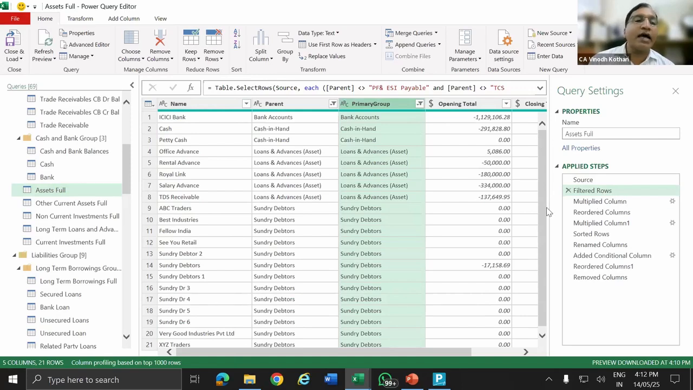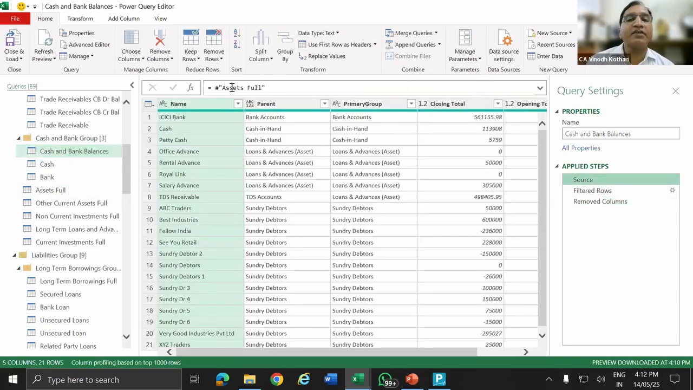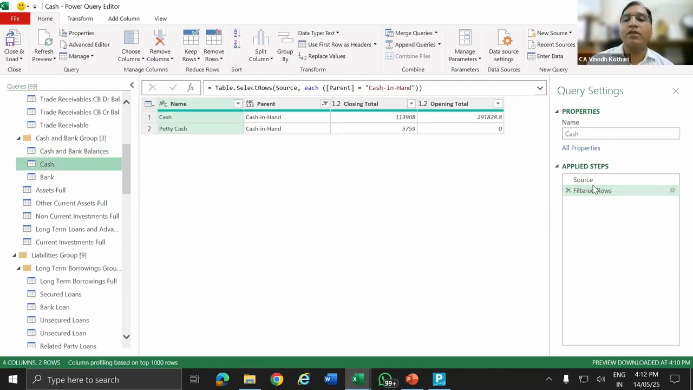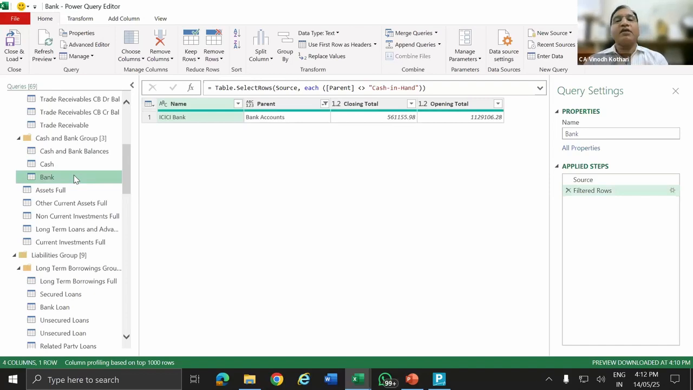Then from this, I have created another reference and created the cash and bank balance. You see what the source is? The source is my assets full. Again I filter and I get the cash and bank balance. Again I create a reference for cash from this source. Cash is separate and bank is separate. A separate schedule is created, and this schedule is imported in the table.